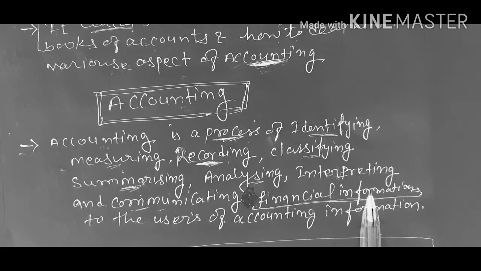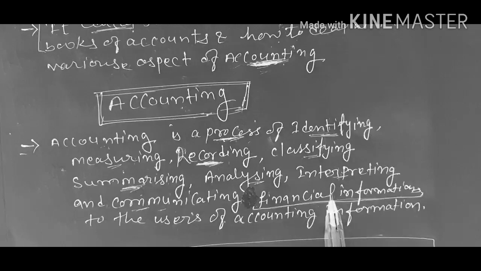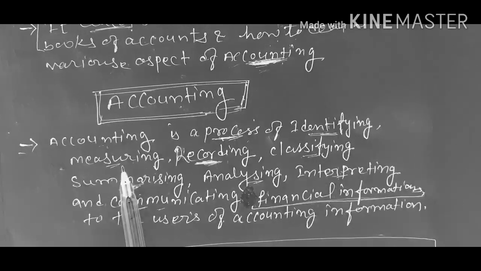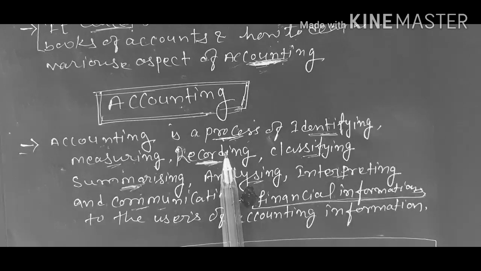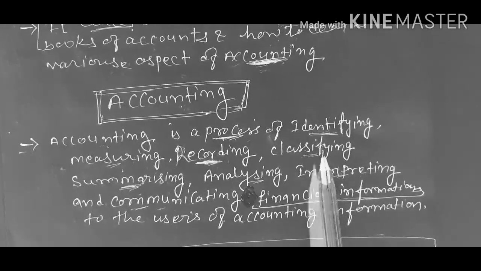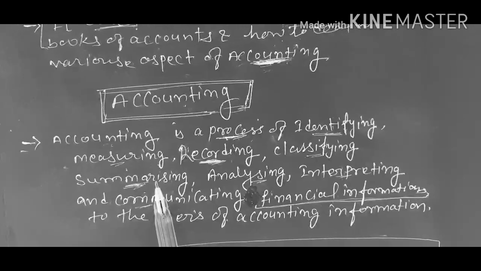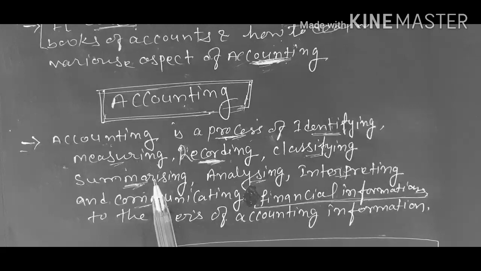Whenever a transaction enters a business, it is identified whether it is financial in nature or not. If it is financial in nature, then it is measured in terms of money. Then it is recorded in the books of account, then it is classified, then it is summarized at the end to determine the profits and losses and financial position of the business.